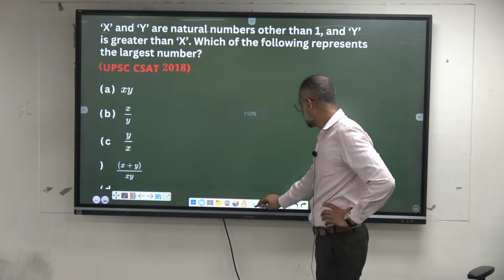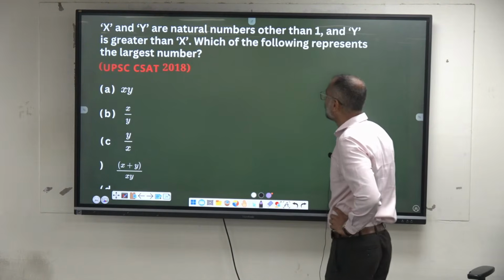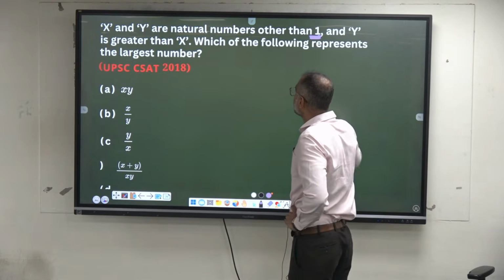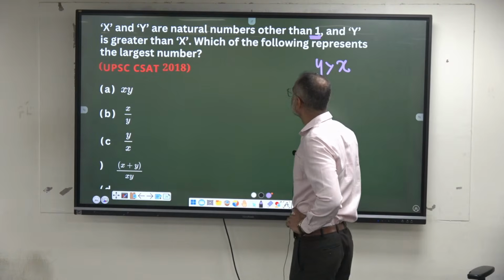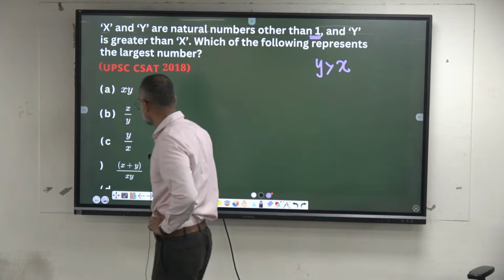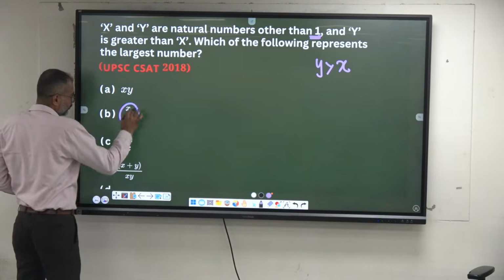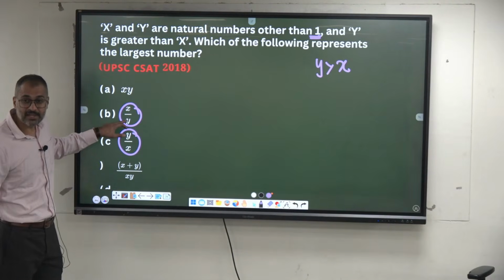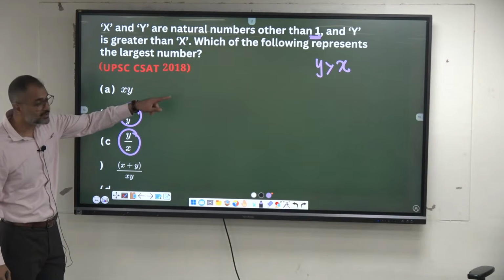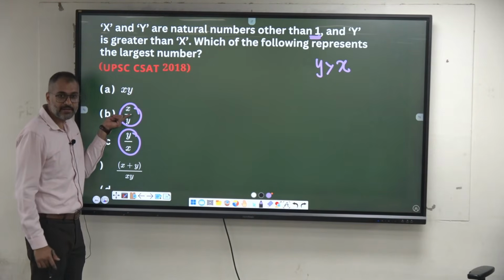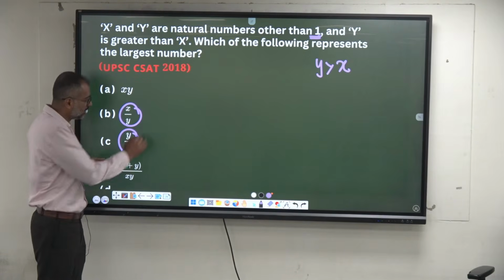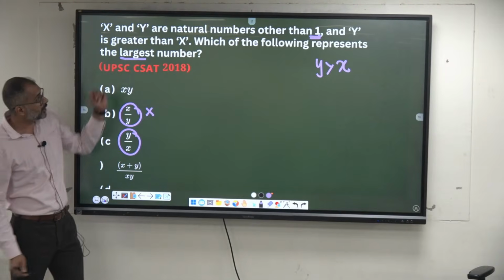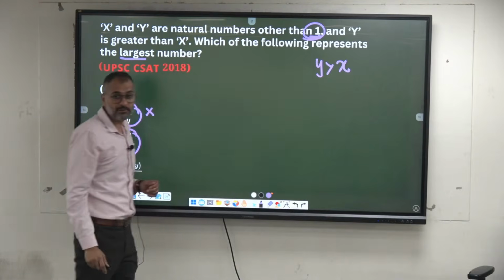Come on, a simple one. X, Y are natural numbers other than 1, where Y is greater than X. Which of the following represents the largest number? Now answer these two first. See, X by Y, can it be the largest? No, you'll get the least because Y is greater. Your divisor is greater than the dividend, means you'll get in the decimals there. Okay, he's asking for the largest value. Y by X, where X is not 1. If it was 1, we could have got the greatest.